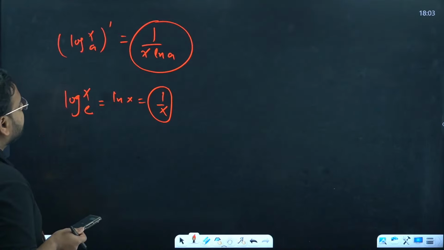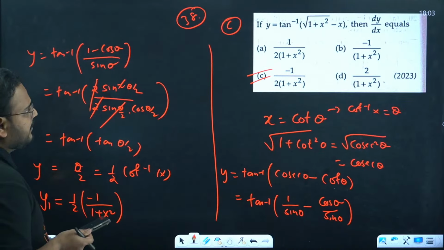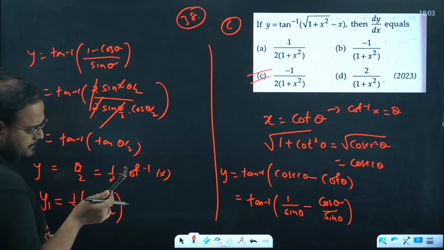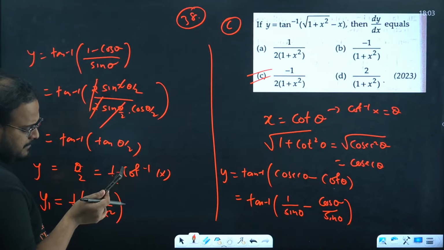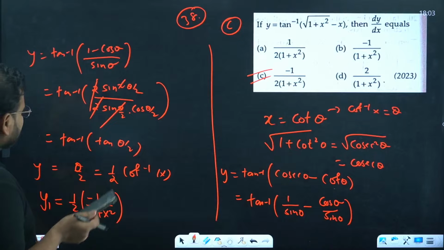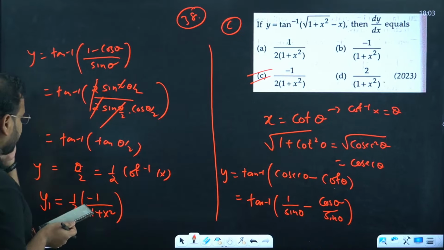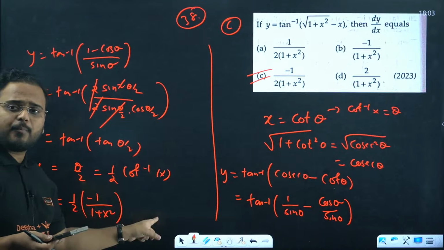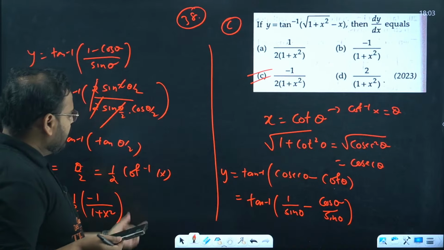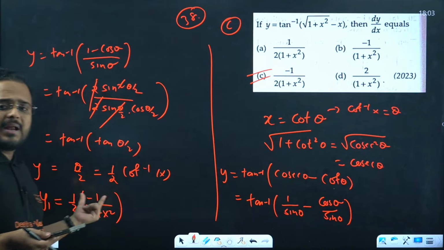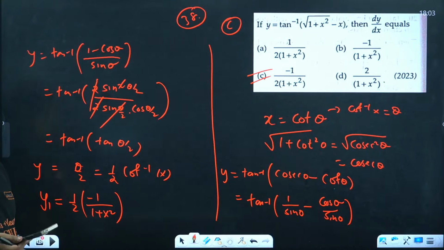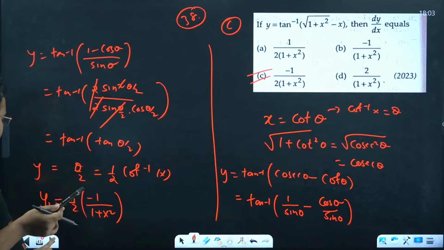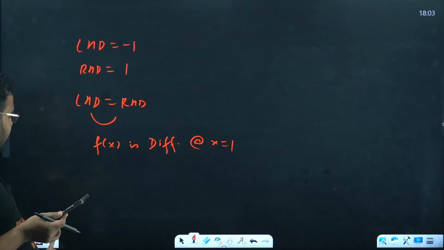38 you're saying, right? Okay, why transform minus 1 by 2, sir? Because please check, cot inverse derivative is what? Minus 1 upon x square plus 1. Derivative of cot inverse is what? Minus 1 upon 1 plus x square. That is why it's coming like this. Okay, moving on, guys. 40th one now.